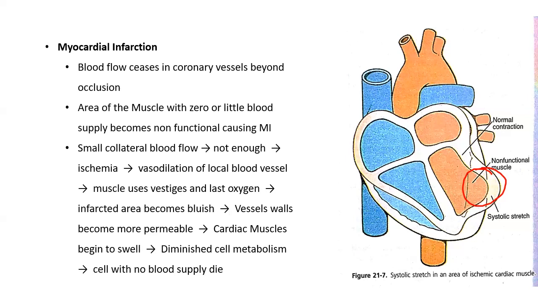The hypoxia in turn causes vasodilation of the local blood vessels, which causes the muscle to use the lost oxygen of the hemoglobin, and the hemoglobin becomes totally deoxygenated and the infarcted area becomes bluish. The vessel walls become more permeable, the cardiac muscles begin to swell, there is diminished cell metabolism, and the cells with no blood supply begin to die. This all happens in myocardial infarction.